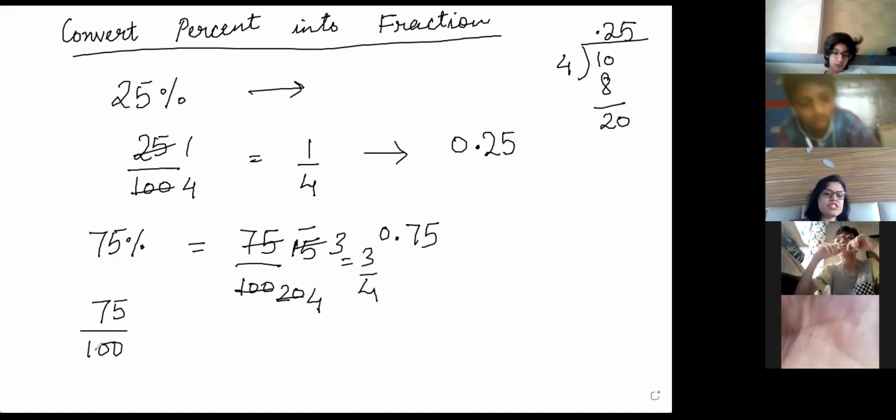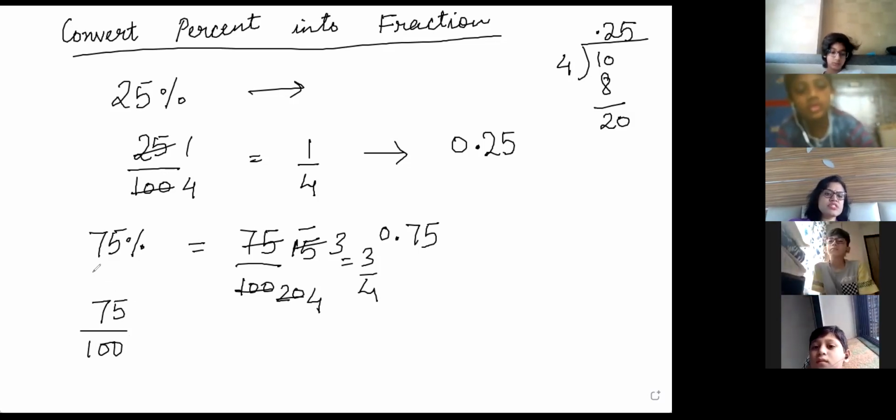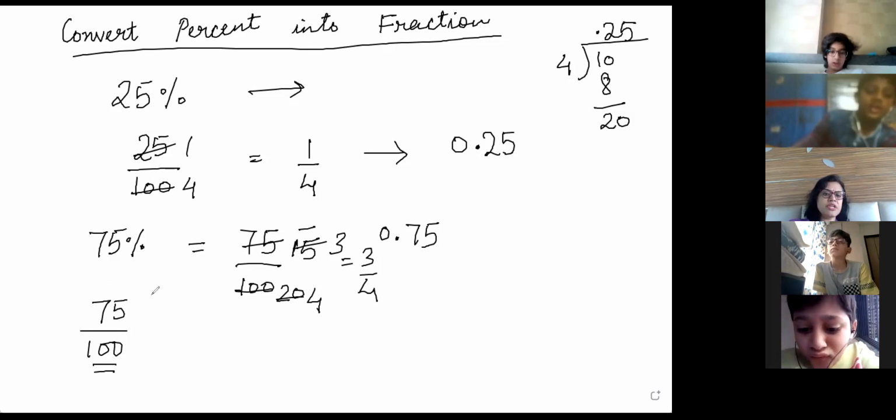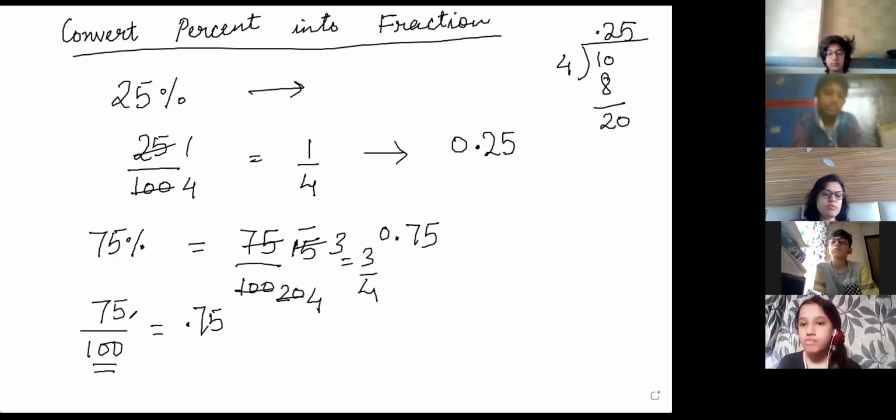75 by 100. When you divide by 100, shift the decimal 2 digits to the left. Remember, division by 100 and multiplication by 100. This is the shortcut method, always remember it for division and multiplication by 100, 1000. It is used all the time. There was no need to do it this long way. You can directly put 25 by 100 is 0.25. The answer comes from here.